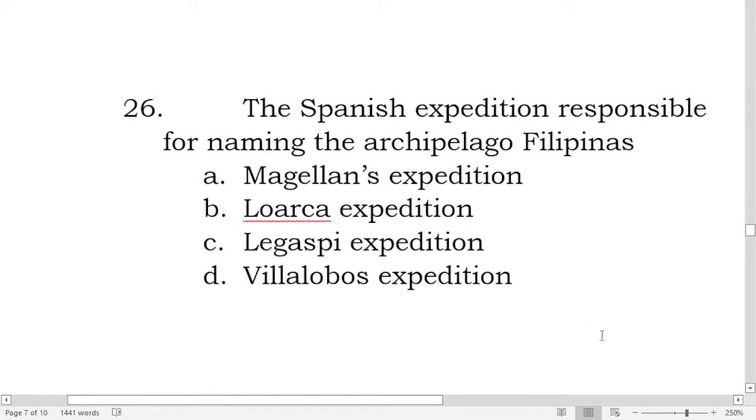The Spanish expedition responsible for naming the archipelago Filipinas is during what expedition? Is it Magellan's expedition, the Loaisa expedition, the Legazpi expedition, or the Villalobos expedition? So what letter is the correct answer here?